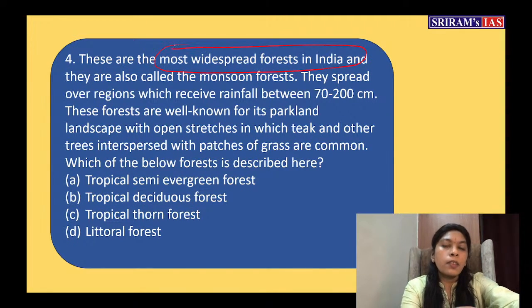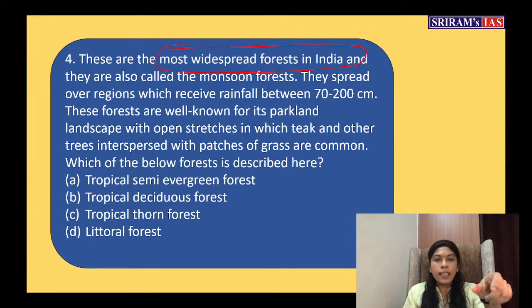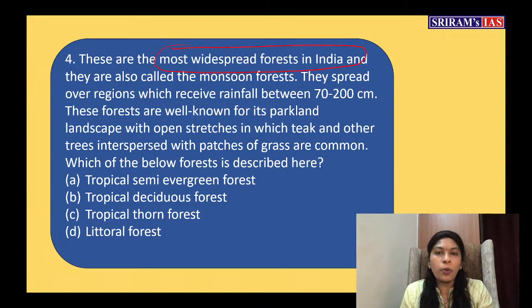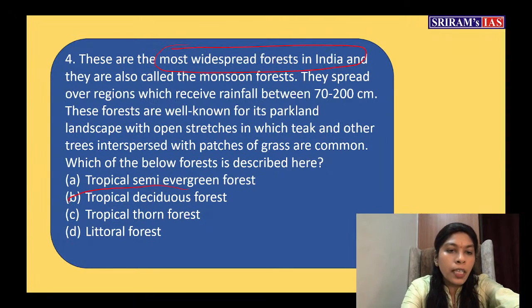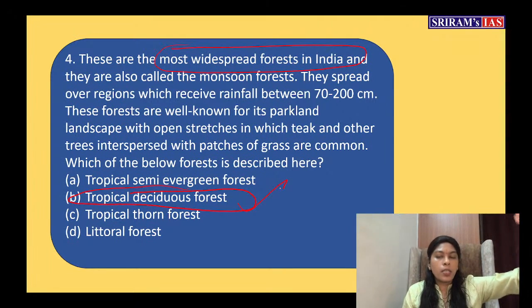The moment you see this term, this is how UPSC will give a clue. When they're asking this kind of question, they will give a clue like this with this type of statement. You should immediately jump and know that you are on the safe side. I know the statement, and this statement belongs to this particular forest. If you have studied that line, you know that it is tropical. Every time when I was reading the forest area, I was telling you that the tropical deciduous forest is the most widespread forest in India, and we also have a map showing that. So you would have definitely known about it, right?